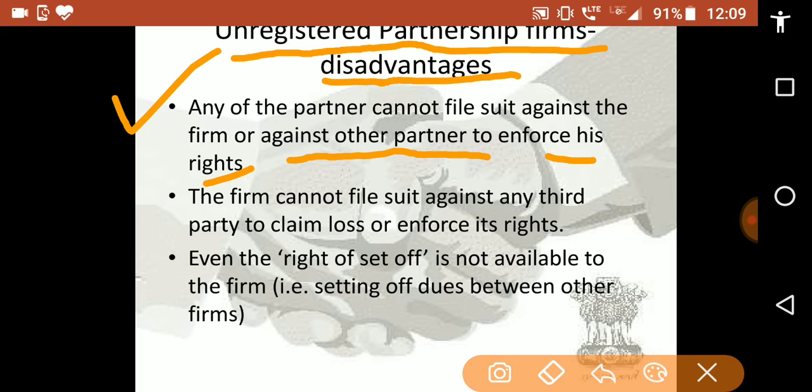Second, the firm cannot file a suit against any third party to claim loss or enforce its rights. Third, even the right of set off is not available to the firm, that is, setting off dues between other firms. So these are the disadvantages of unregistered partnership firms.